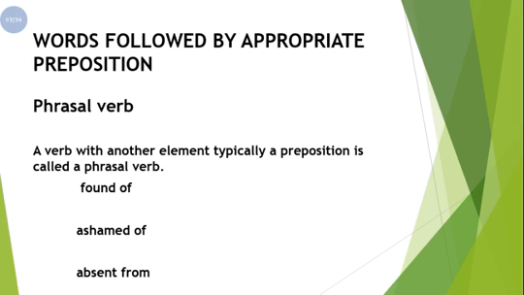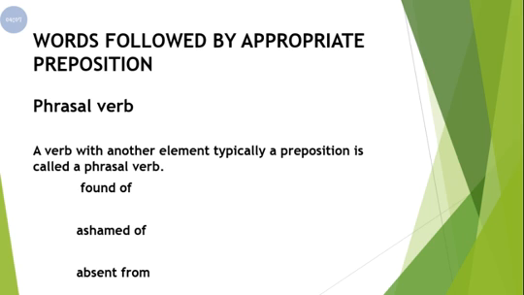So this will be our topic. We will discuss about those verbs which will have the prepositions. हम उन verbs को पढ़ेंगे जिनके साथ preposition होगी. Basically we will read about the phrasal verbs. Let's see some examples of phrasal verbs. Found of. Found is your verb, of is your preposition. Ashamed of. Ashamed is verb and of is preposition. Absent from. Absent is a verb and from is your preposition. So these 3 are the examples of phrasal verb.